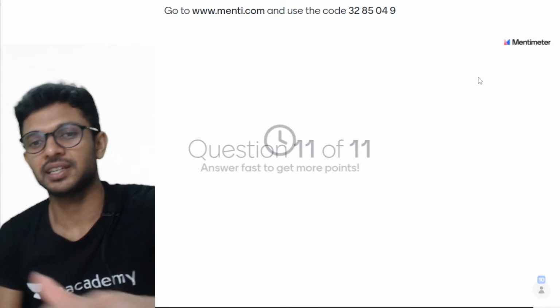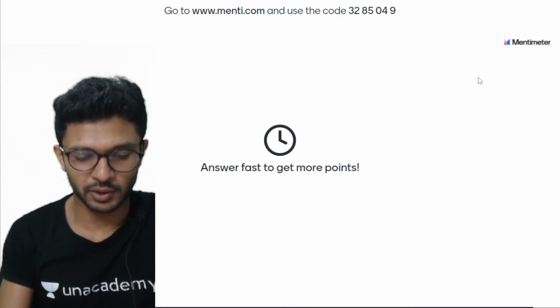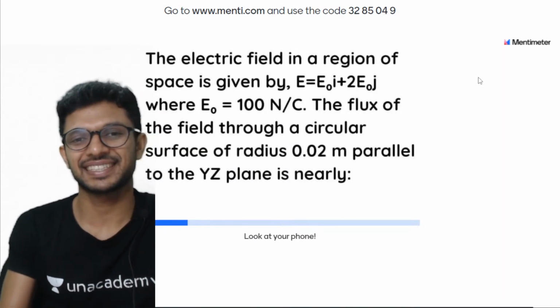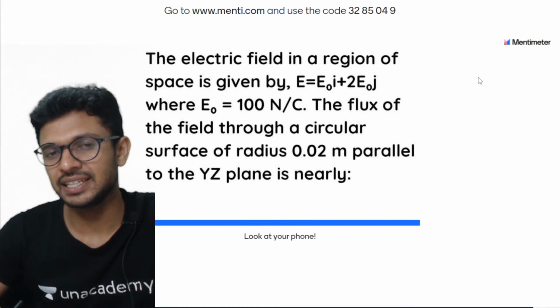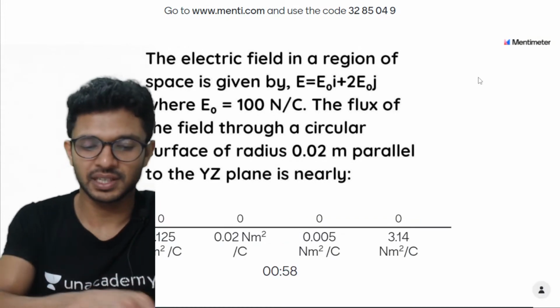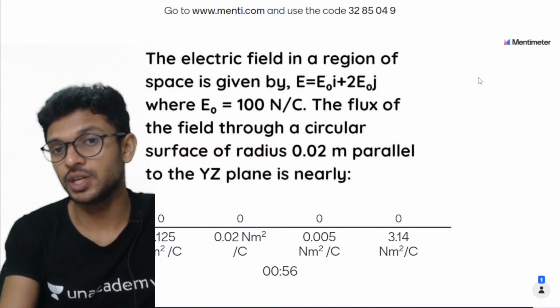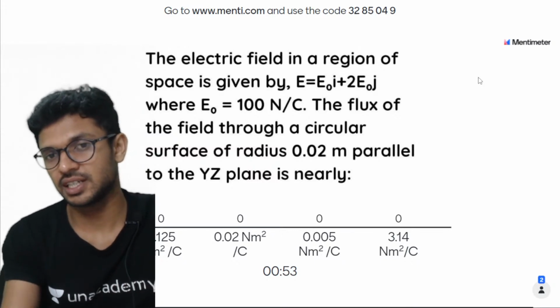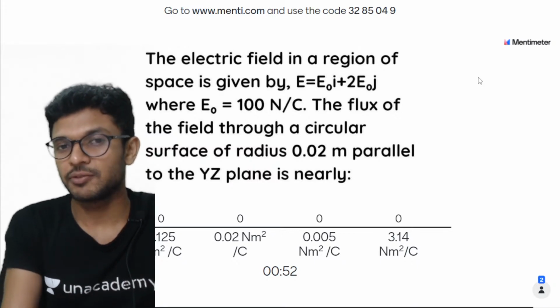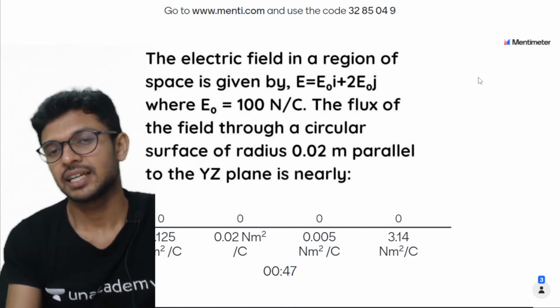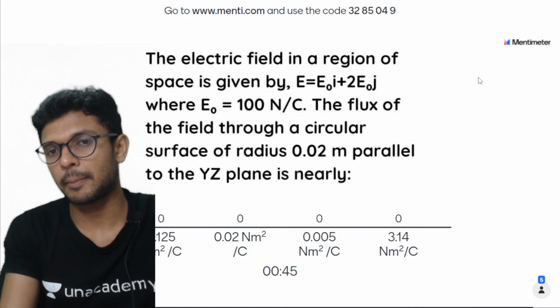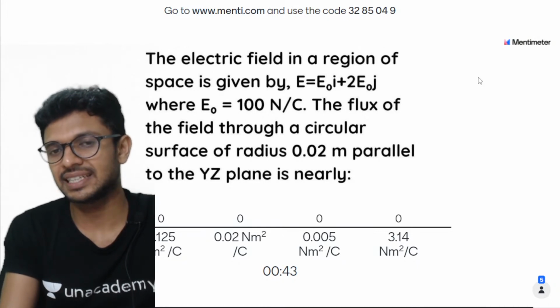So I'm going to press the enter key. The 11th question is going to pop out. Yes? Okay, here it comes. The electric field in a region of space is given by E naught i plus 2 E naught j, where E naught is 100 Newton per Coulomb. The flux of the field through a circular surface of radius 0.02 meter parallel to the YZ plane is.